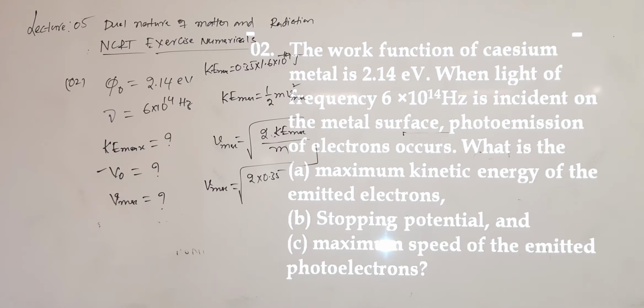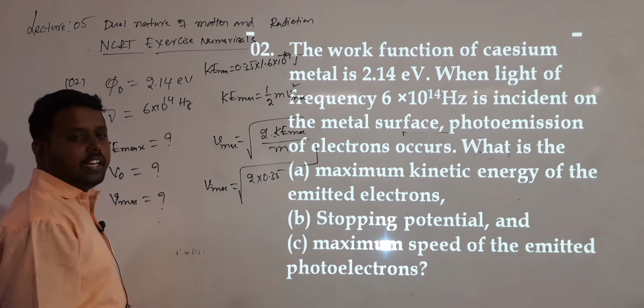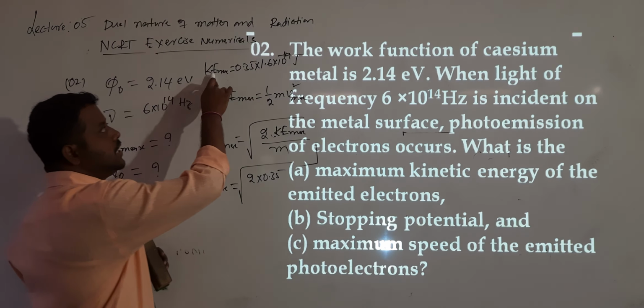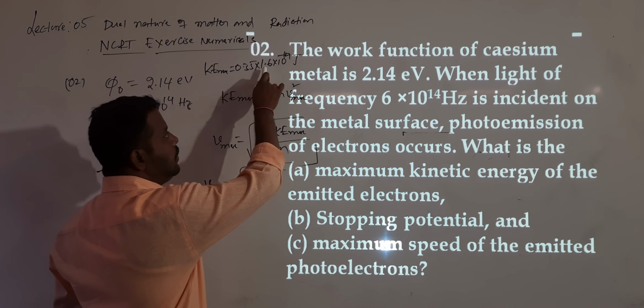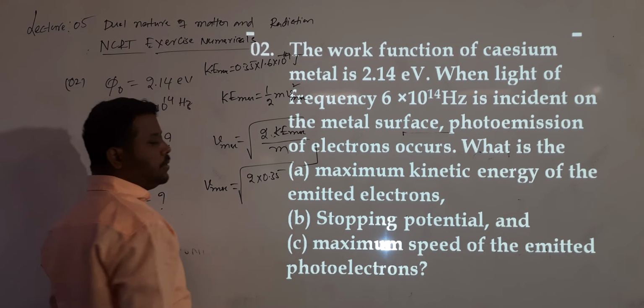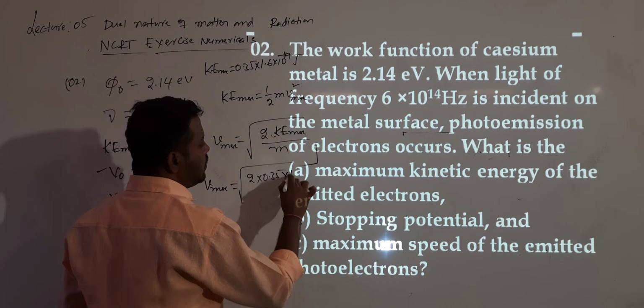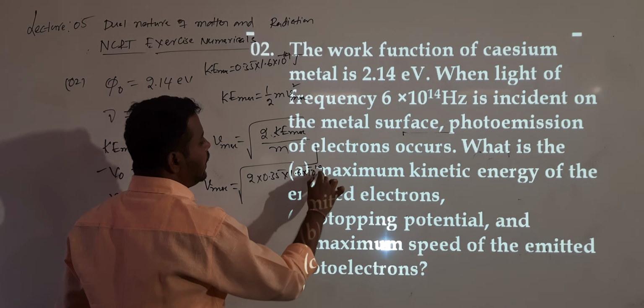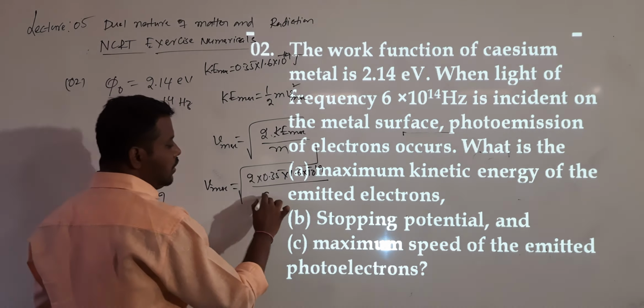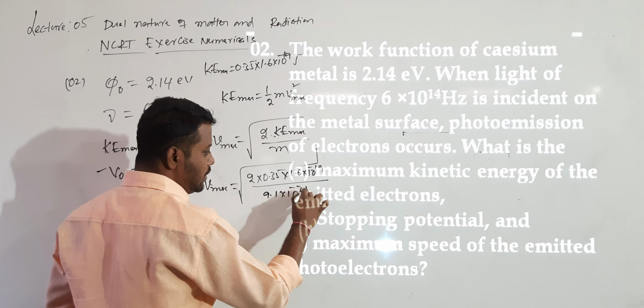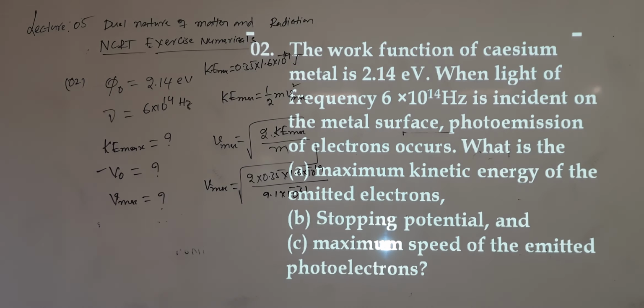Why did I do the conversion? Because mass values will be given in kgs, that's why SI units are needed. Ke maximum value is 0.35 into 1.6 into 10 to the power of minus 19. So 2 into 0.35 into 1.6 into 10 power minus 19 divided by the mass of the electron, 9.1 into 10 power minus 31. Again you need to simplify with the calculator. After that we'll get the velocity value equal to 3.488 into 10 to the power of 5.